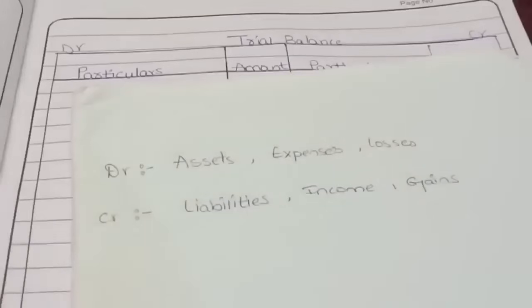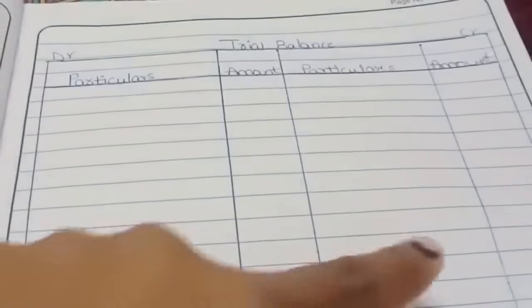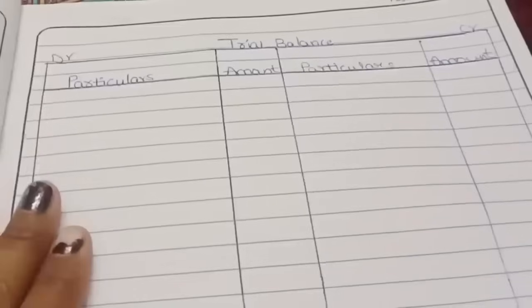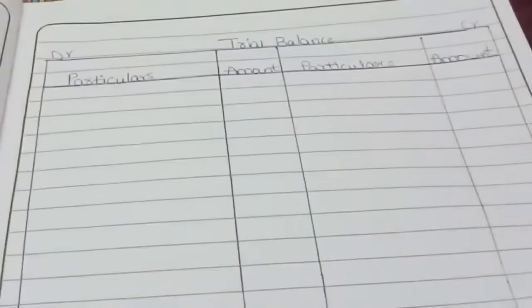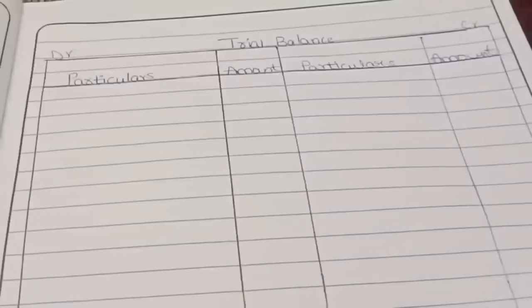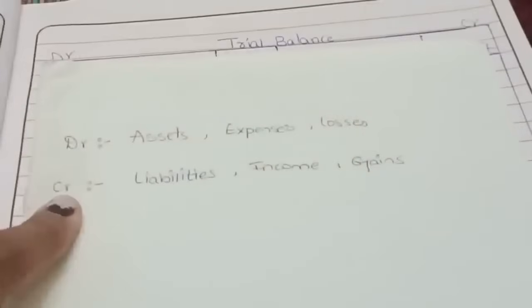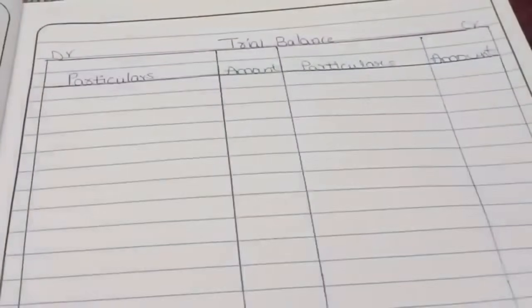Just debit, credit. Then what will be the proforma? This is the proforma: trial balance, debit, credit, particulars, amount. So this is the debit amount, this is the credit amount. The trial balance should be equally tallied. Debit and credit should be tallied, then only your answer is correct, or else you have made a mistake. You need to identify what are the things in debit, what are the things in credit, and put them down.